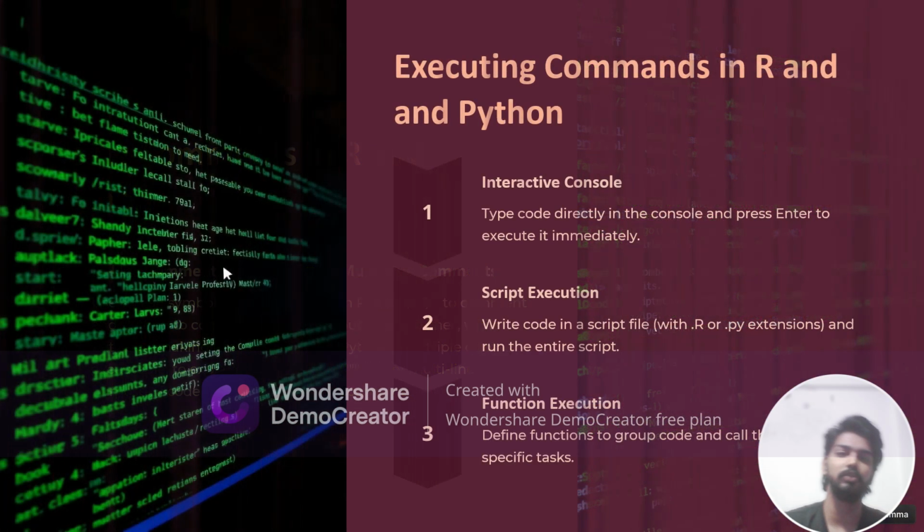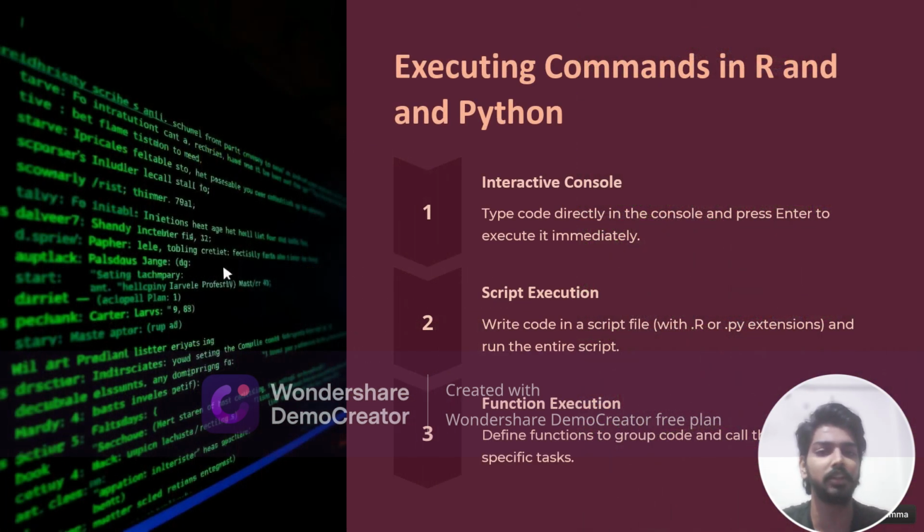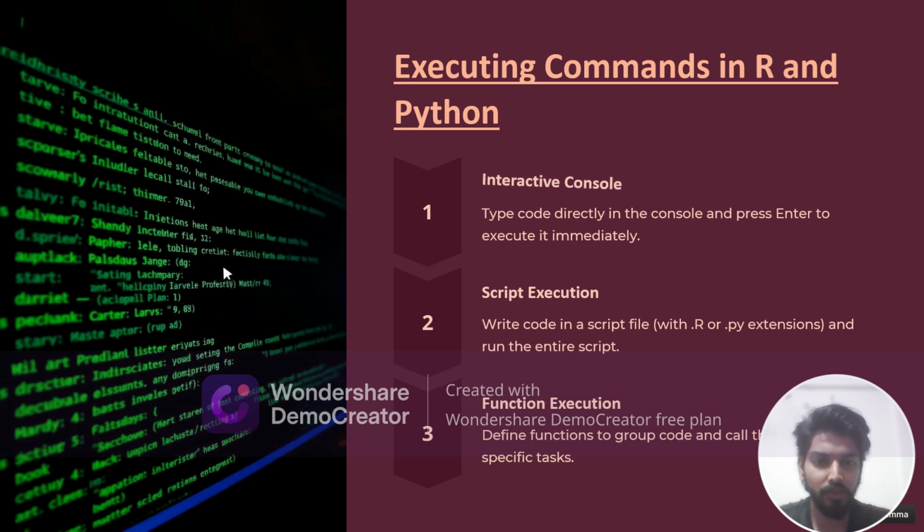Now the next topic is executing commands in R and Python. To execute commands, you basically have three steps. The first is the interactive console, the second is script execution, and the third is function execution. You can directly type the code inside the console and press the enter key, and the execution will be immediate. If you type the code in the console, you will get the result immediately.